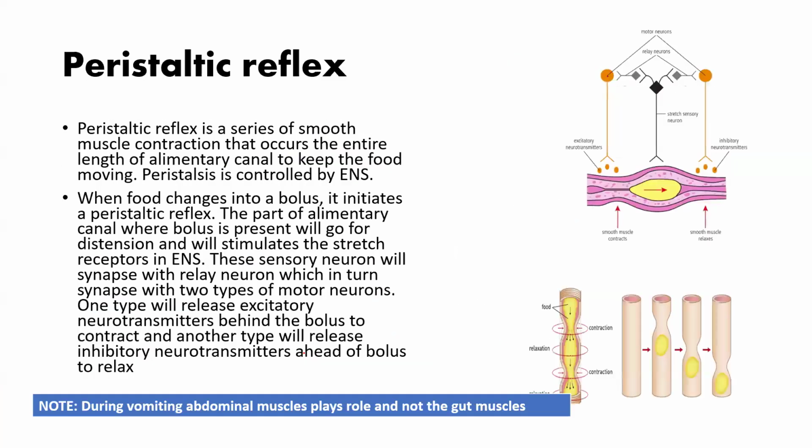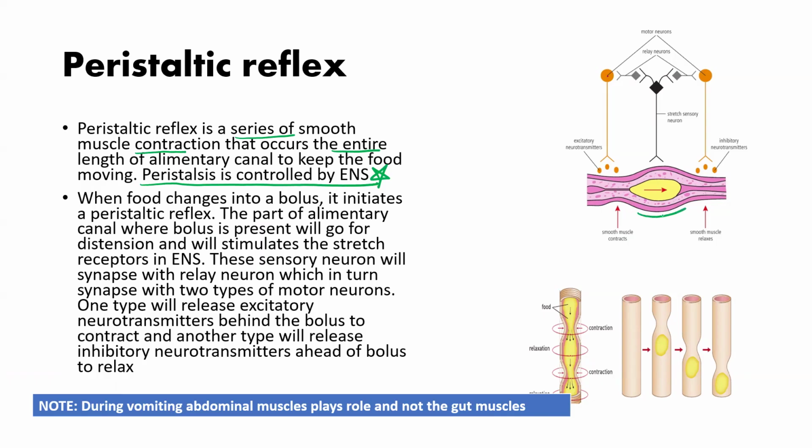Now see the peristalsis reflex. It starts because of a series of smooth muscle contractions, and it occurs in the entire alimentary canal, especially from the last one third part of the esophagus to the rectum. And peristalsis is controlled by the enteric nervous system. Clear? Now, understand this diagram.